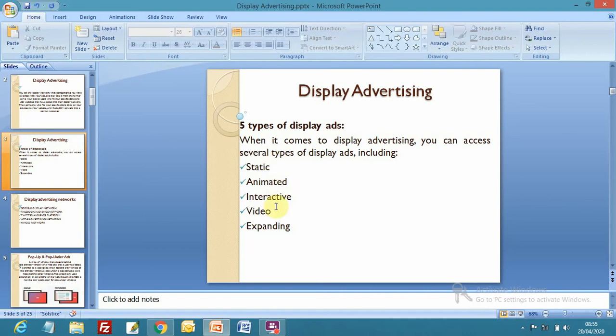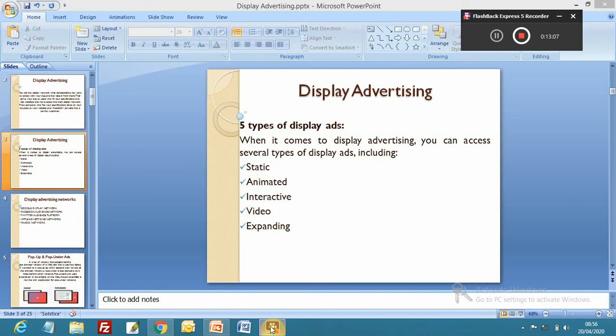It's not that we have selected video, so we will go only with video advertising. We can opt for multiple types of display advertising for a particular campaign, right?